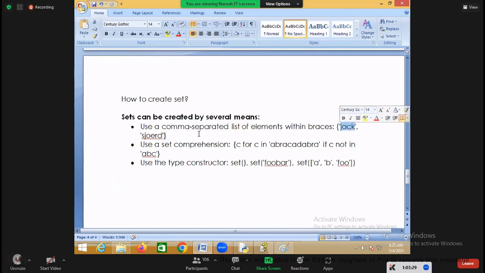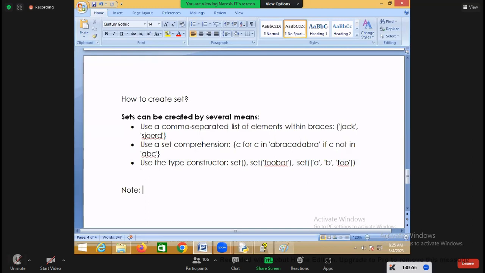Okay, now these are the strings, and within curly braces you can also use which one? Comprehension. The way you create a list comprehension, in the same way you can use set comprehension, and use a type function. This is for converting other types into which type? Set type. But there is no empty curly brace here. You cannot create one. See, the note is there.